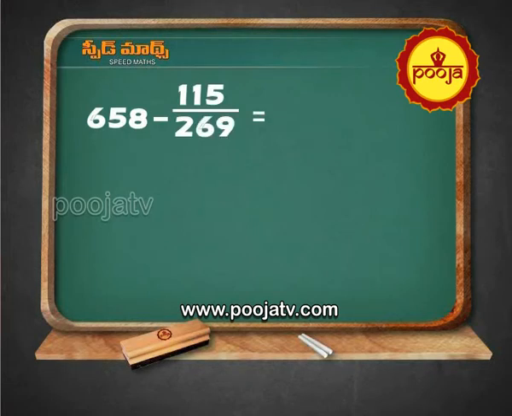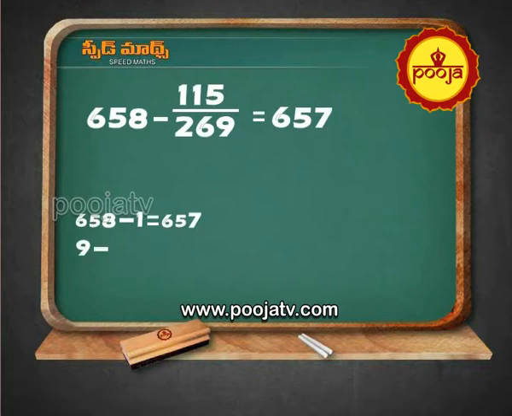658 minus 1 equal to 657. Write it as 657. 9 minus 5 equal to 4.